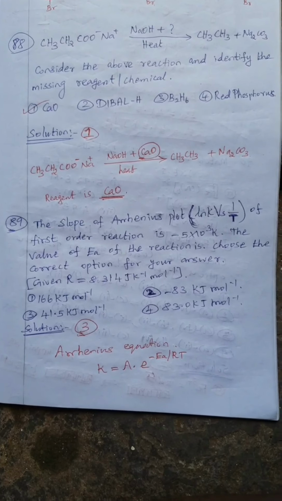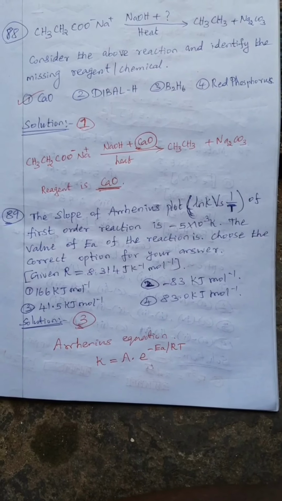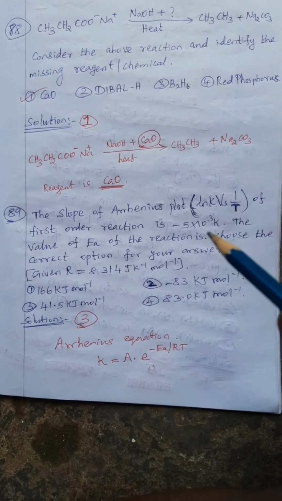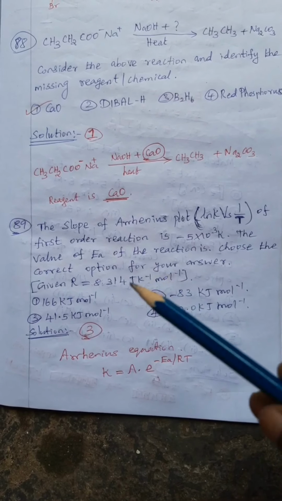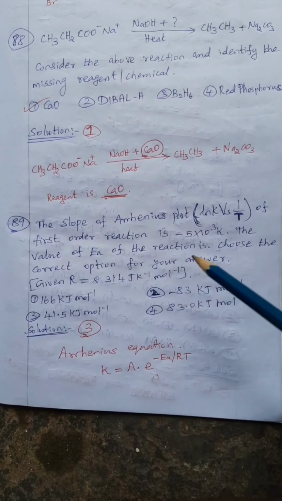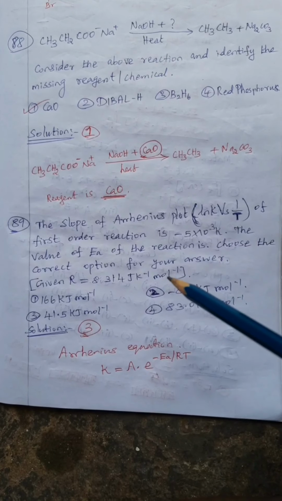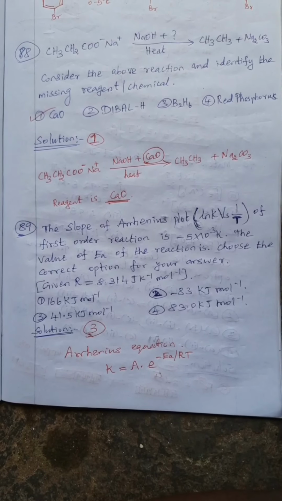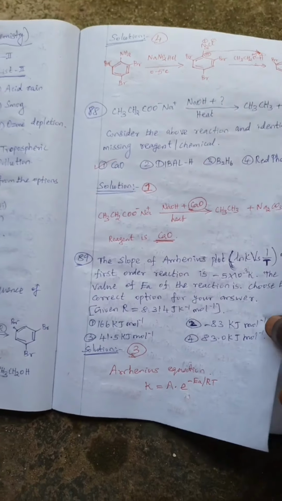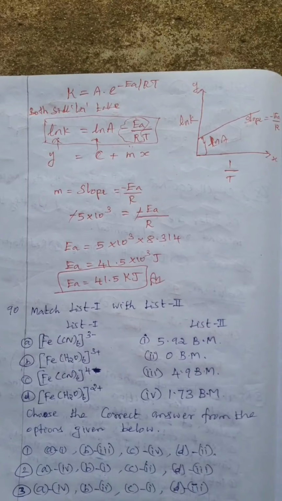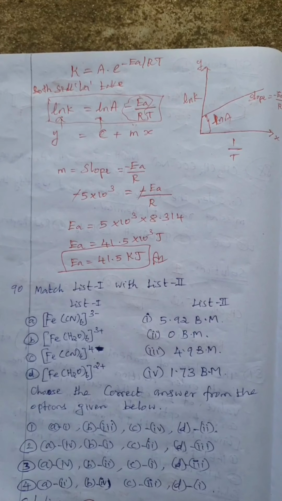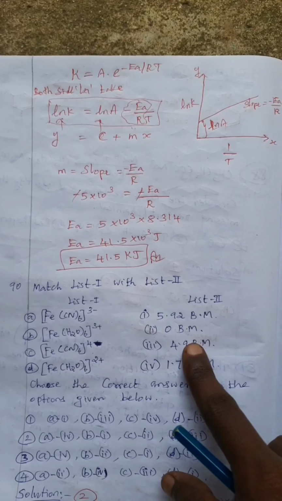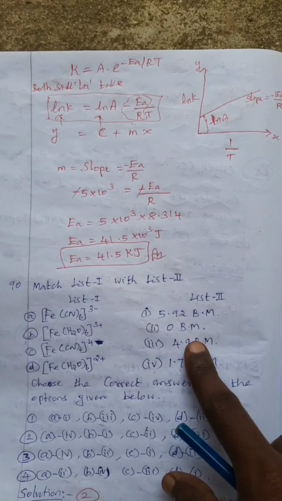Then 89. The slope of the Arrhenius plot, ln k versus 1 by T, of a first order reaction is minus 5 into 10 power 3 K. The value of Ea, the activation energy of the reaction, is asked. Choose the correct option. The slope is already given. The Arrhenius equation is k equal to A into exponential of minus Ea by RT. Taking ln on both sides, ln k equals ln A minus Ea by RT.